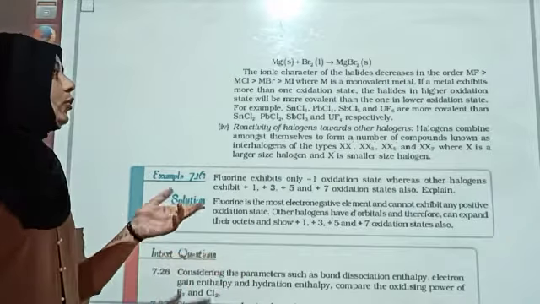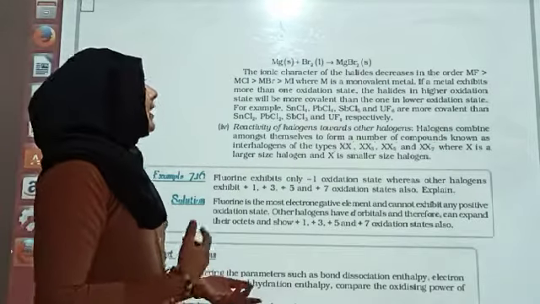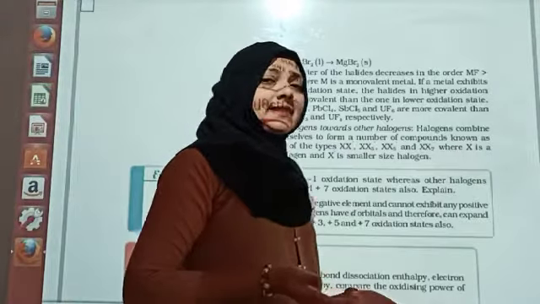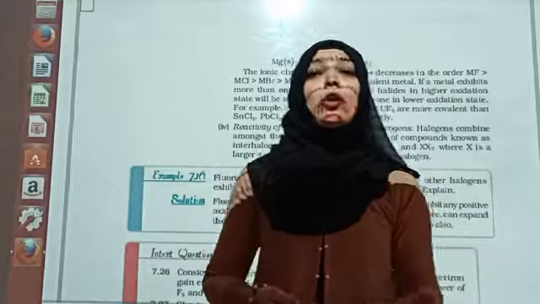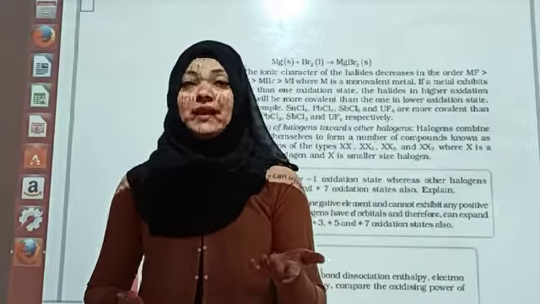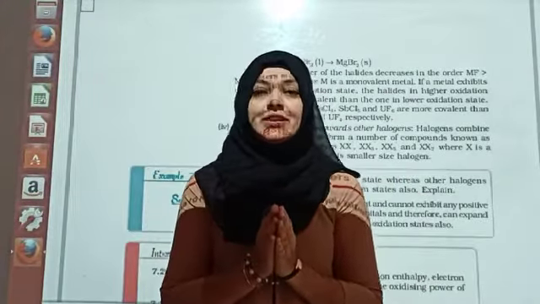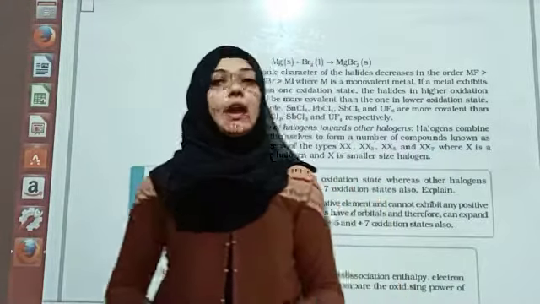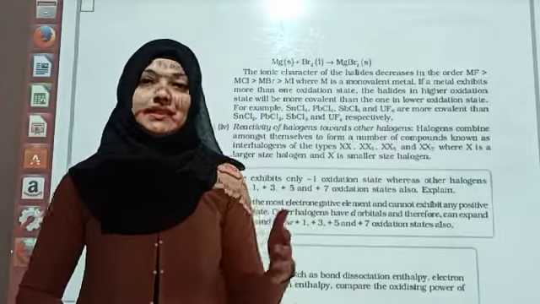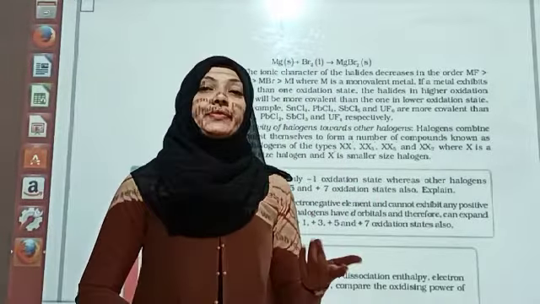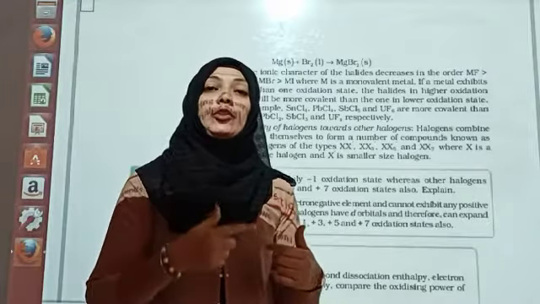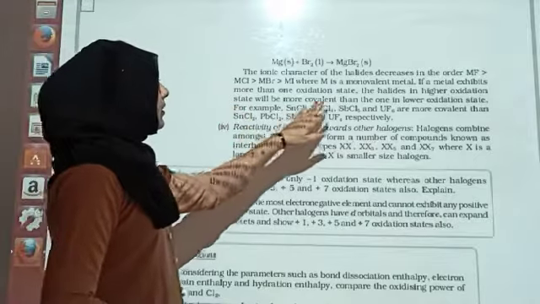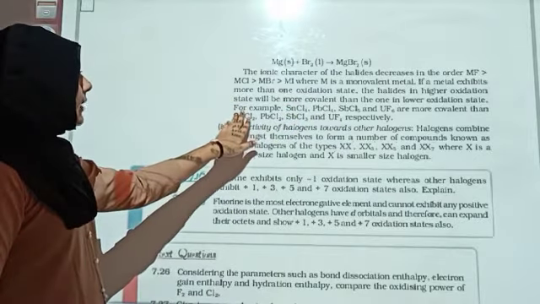If the metal exhibits more than one oxidation state, the halides in the higher oxidation state will be more covalent. अगर ज़्यादा oxidation state में compound बन रहा है तो वो कैसा होगा, covalent in nature. Common sense की बात है कि अगर हम lower oxidation state पे जा रहे हैं तो हम क्या कर रहे हैं, इलेक्ट्रॉन ले रहे हैं from the metal, so that will be ionic. But if we go with the higher oxidation state of the halide, what we will be doing? Sharing of electron, and when we share the electron, it is covalent in nature. So we say that it is covalent in nature.